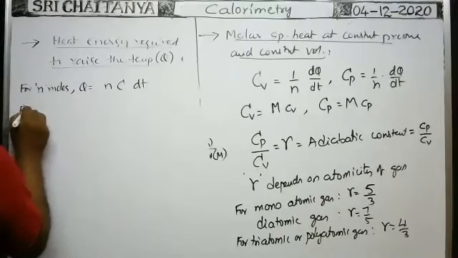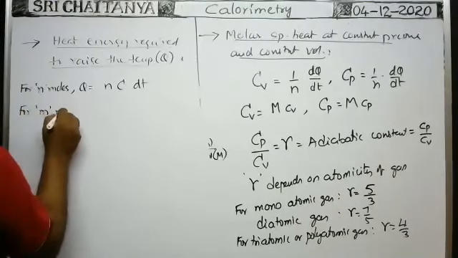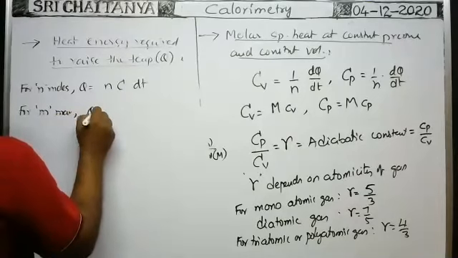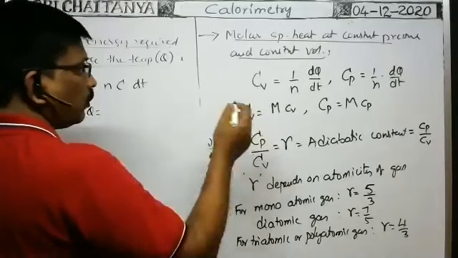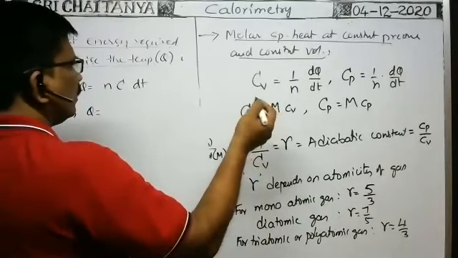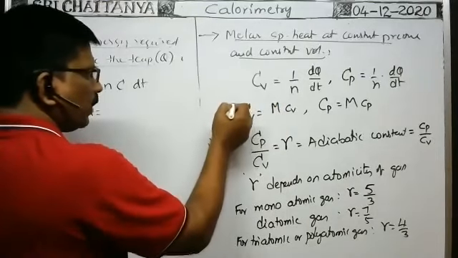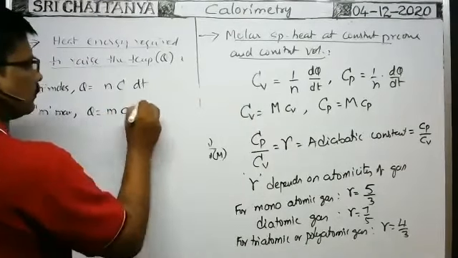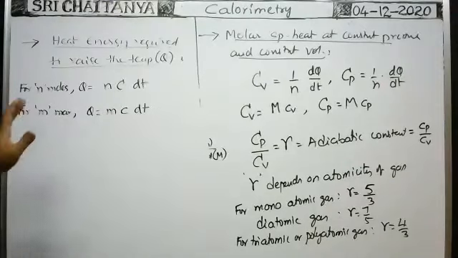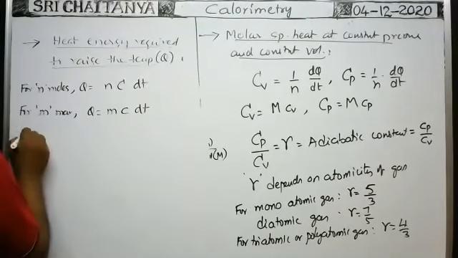Next, for m mass of gas, the heat required is equal to, for m mass of the gas, we already know the principal specific heat, small c is equal to 1 by m into dQ by dT. So dQ is equal to m c dT now. m small c into dT.